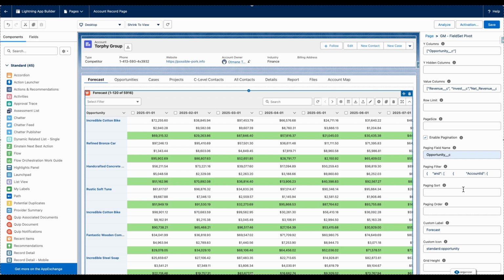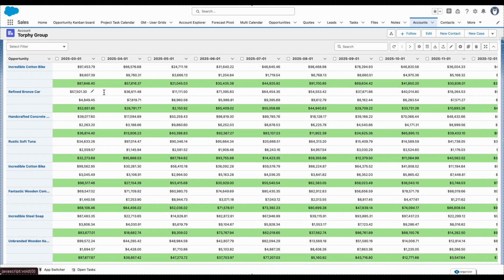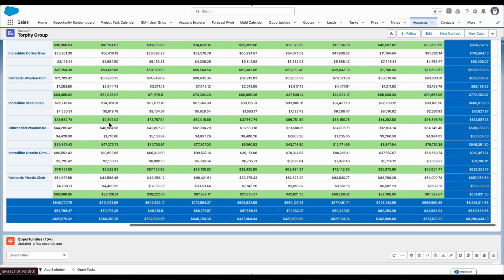If you want more control over how your records are ordered within pagination, you can also set the pagination sort and pagination order. Now click Save and head back to your Pivot Grid. Now our data is fully loaded and well structured. We're only fetching the forecasts related to opportunities under this account.